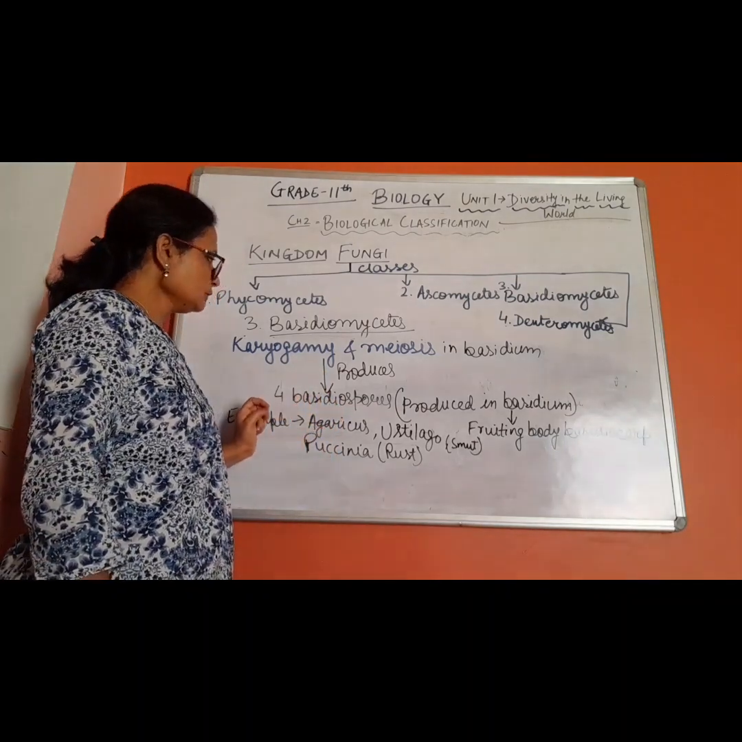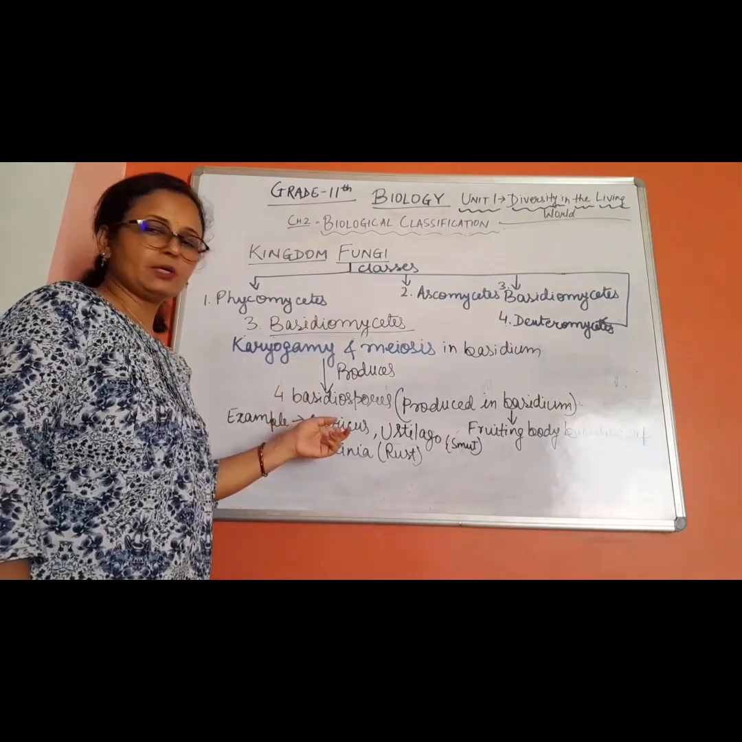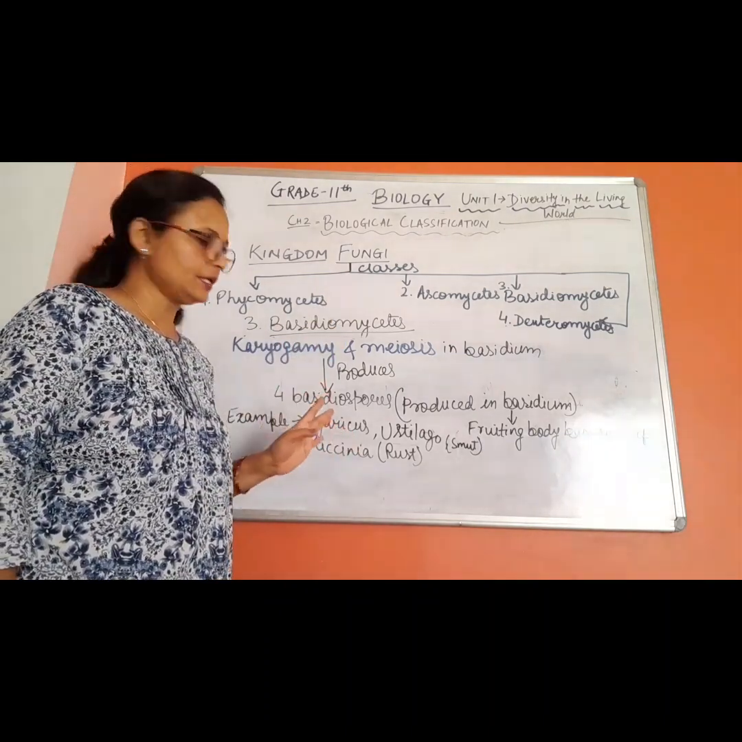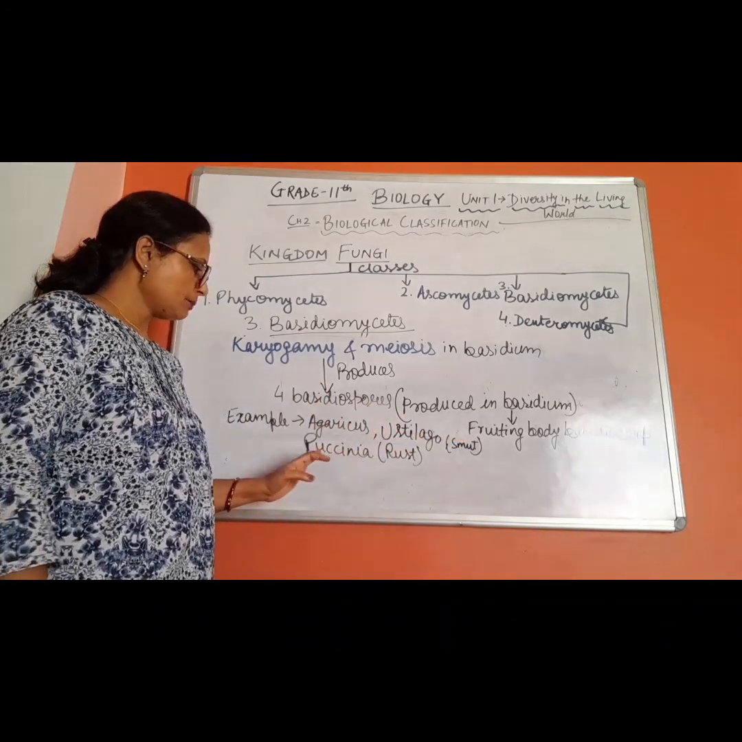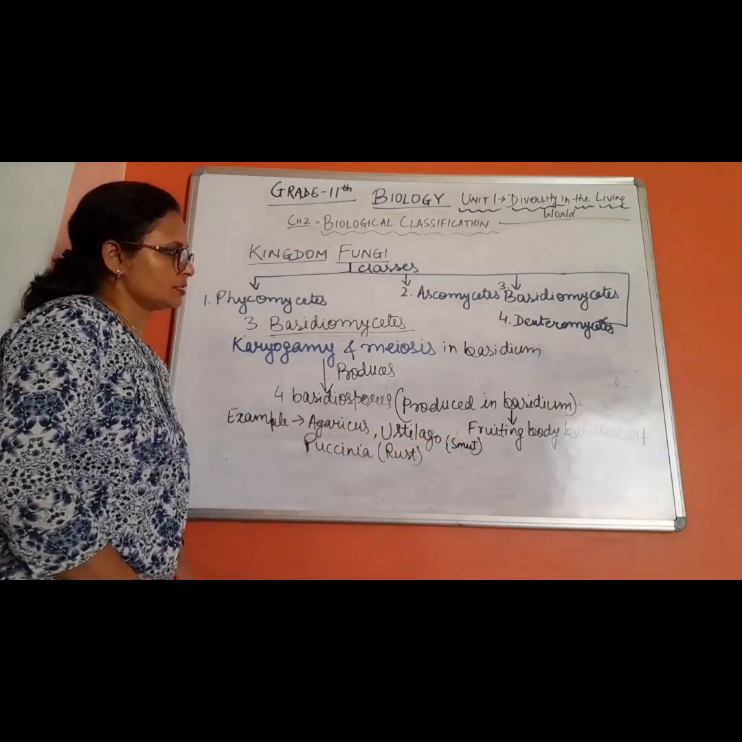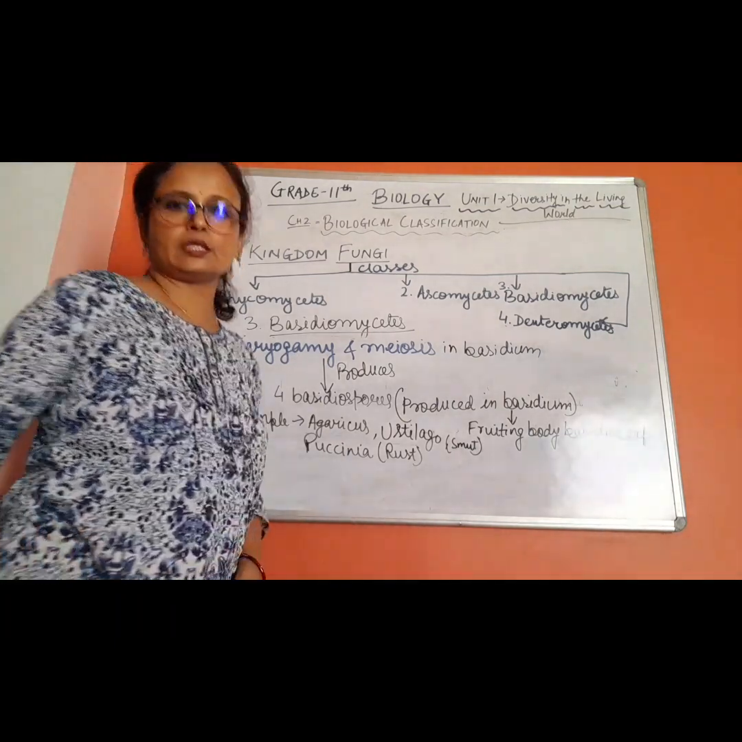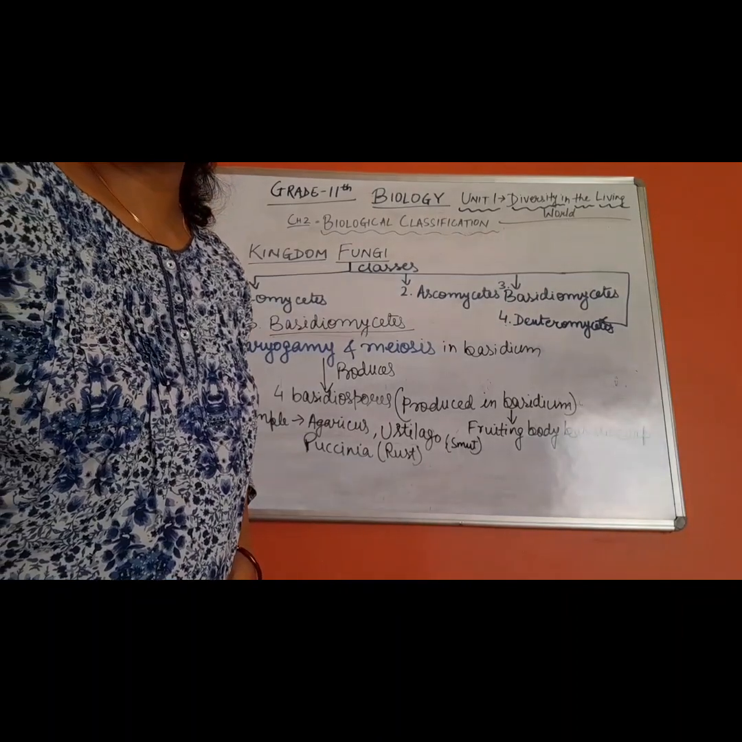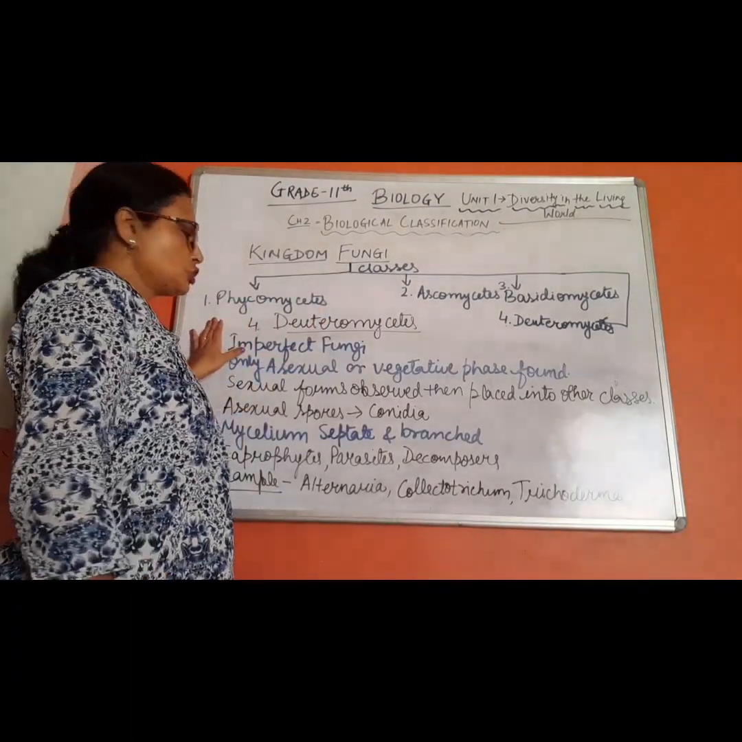Okay. Now examples of Basidiomycetes are very common: Agaricus, mushroom, the edible fungus, and Ustilago, that is the smut, and Puccinia, that is rust. Now next is Deuteromycetes. The class 4 is Deuteromycetes. Fourth class is Deuteromycetes.